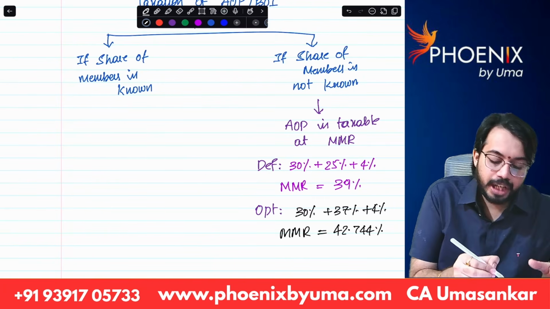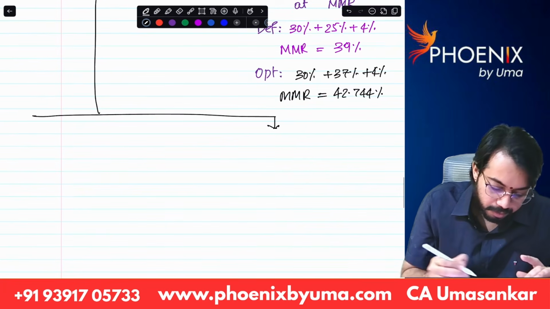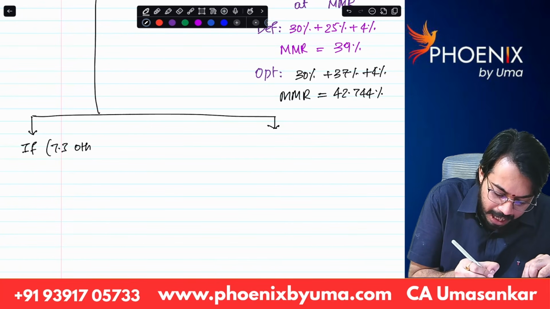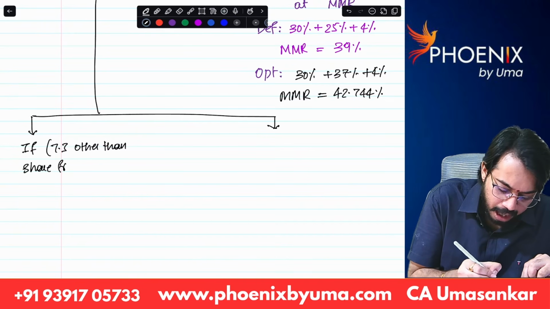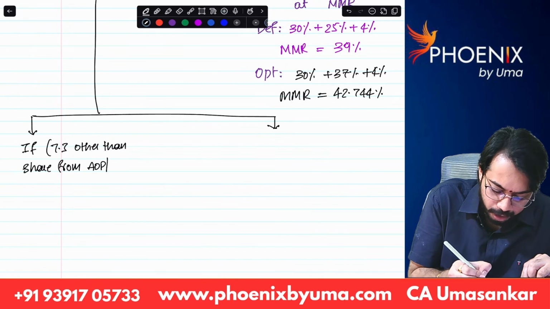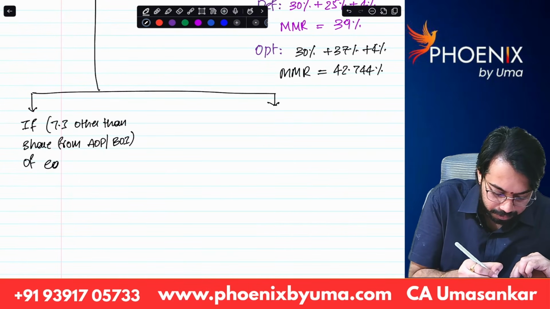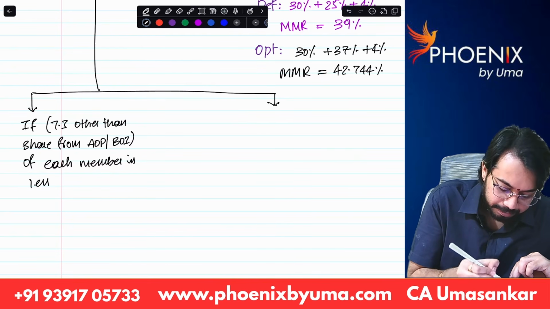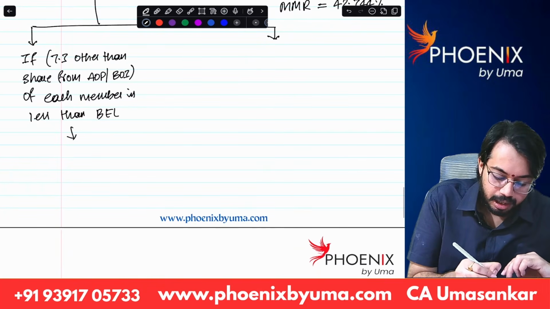Next, if share of members is known, then we have to check: if total income other than share from AOP or BOI of each member is less than basic exemption limit, then AOP or BOI is taxable at slab rates.